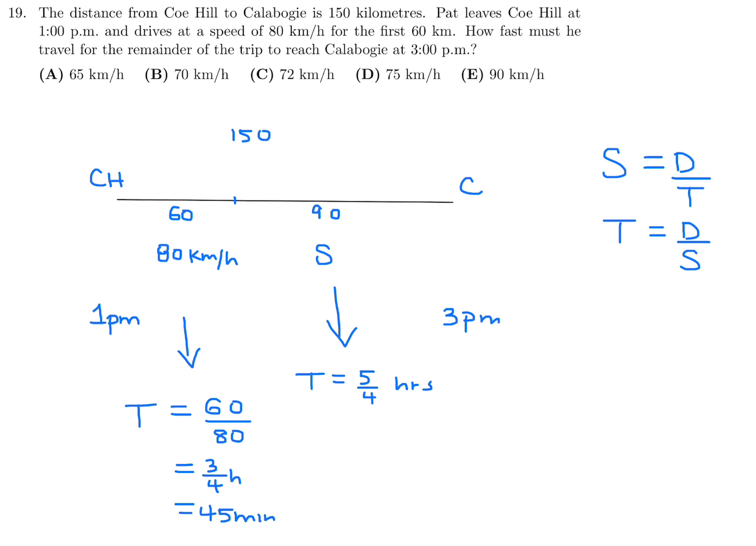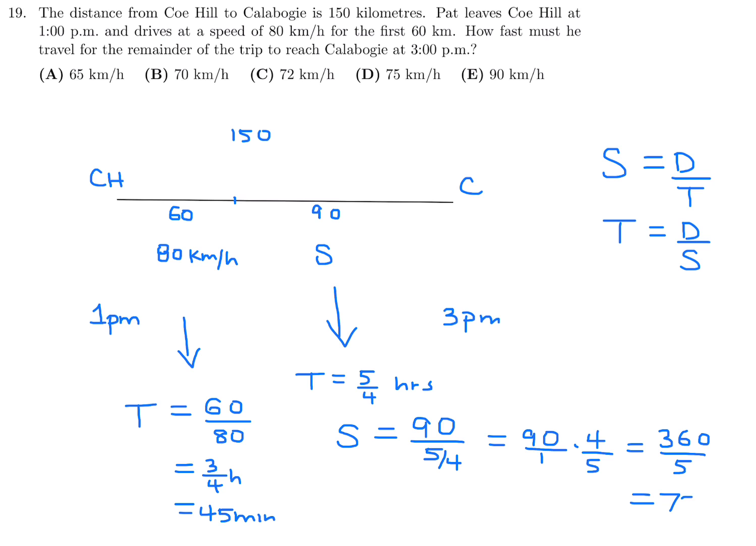Okay, so again, we use this formula. Speed is distance over time. Our distance is 90. Our time is 5/4. So 90 over 1 times 4 over 5. That gives me 360 over 5, and that would be 72 kilometers per hour. So number 19, the answer is C.